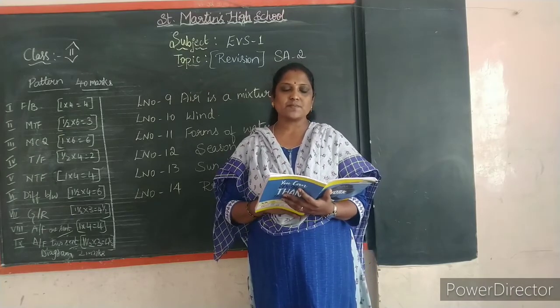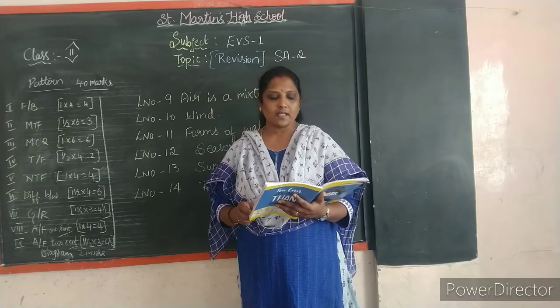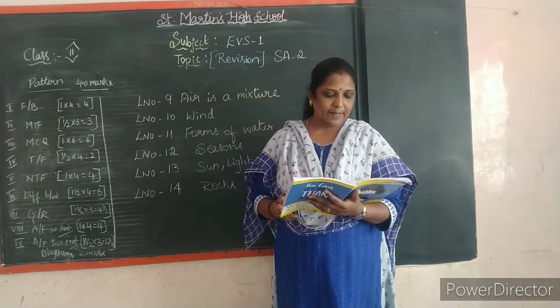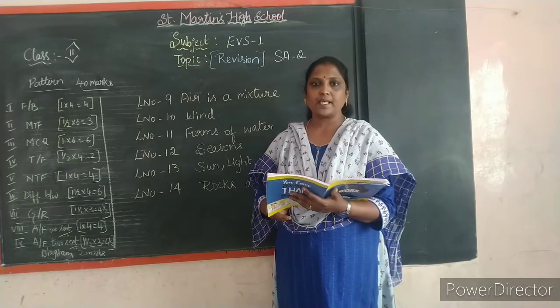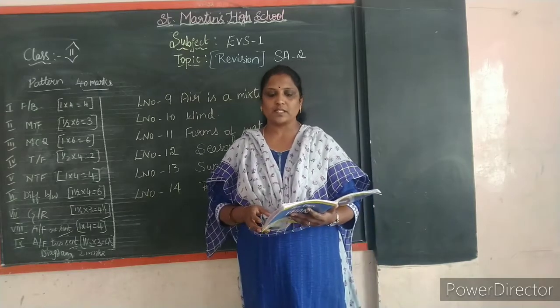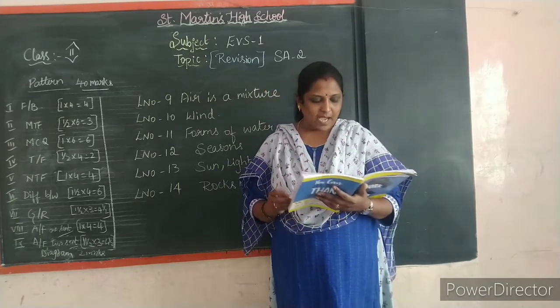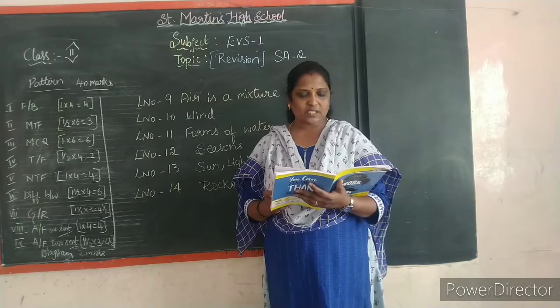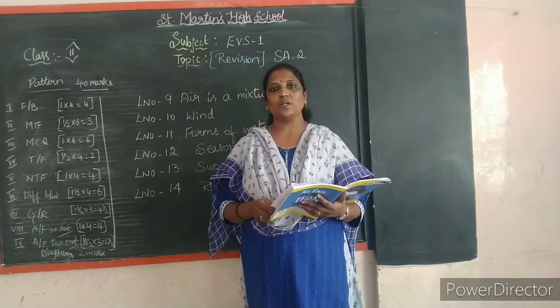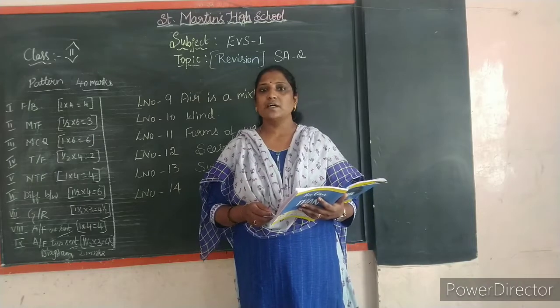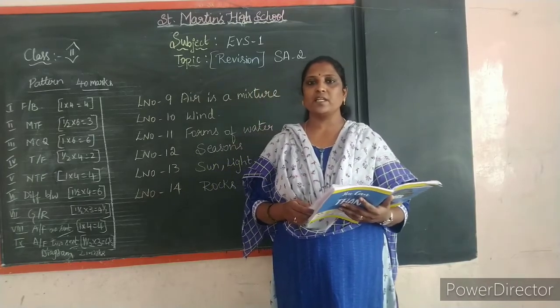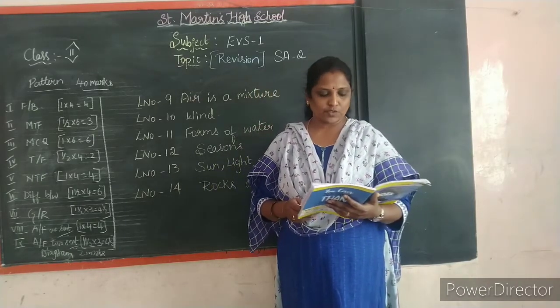Okay, so what does breeze mean? A gentle wind is called the breeze. Okay, what happens when there is a storm? Yes, you can write, you need 2 points for these, children. Storm at sea can sink the ship, and the storm makes doors and windows bang loudly, and it also uproots the trees, children, when there is very heavy rain or storm.